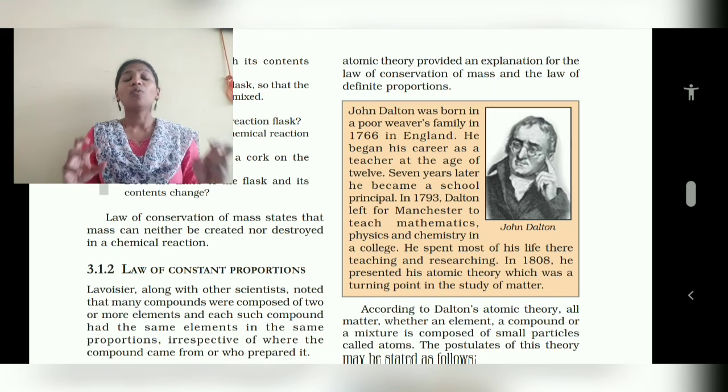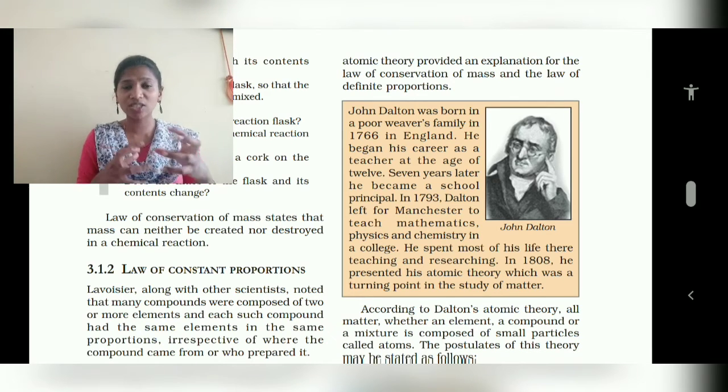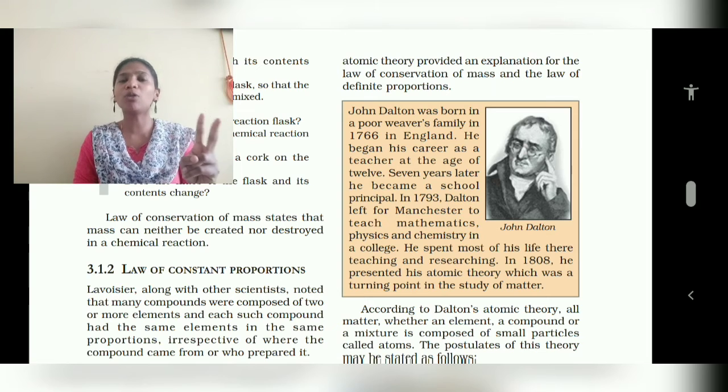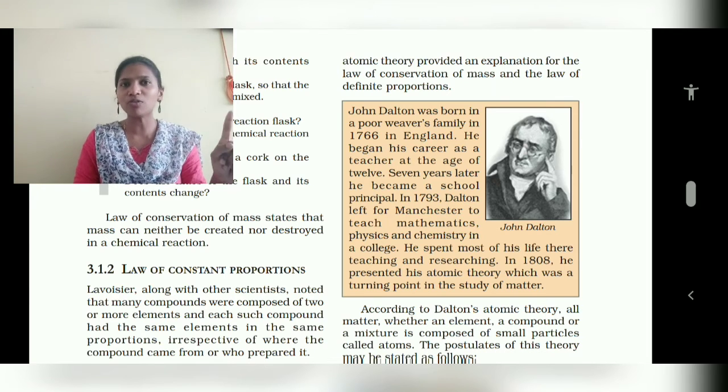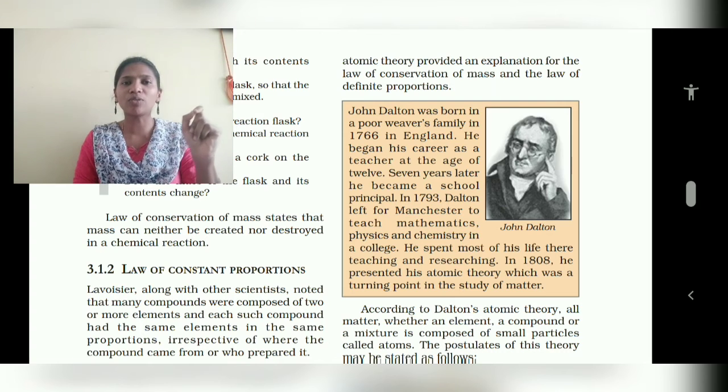So the law of constant proportion means, when a chemical reaction is taking place between an element or a compound and an element, they will be combining in a constant proportion. For example, water is formed by 2 atoms of hydrogen and 1 atom of oxygen. So the proportion is what? 2:1. Understanding? So this proportion will be the same.